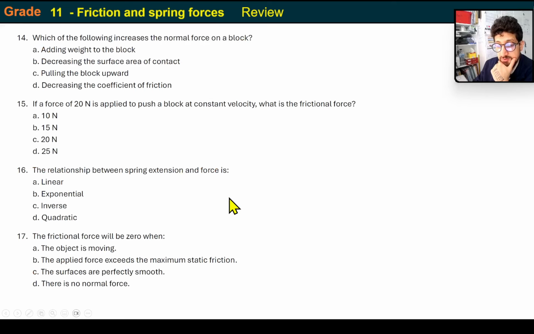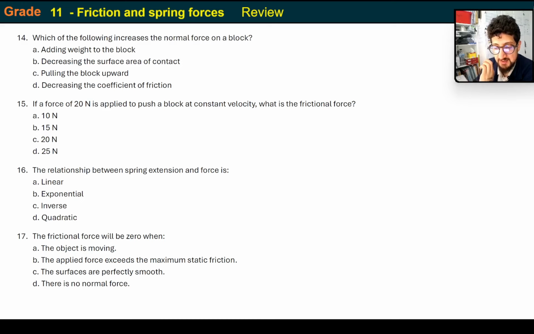Next, which of the following increases the normal force on a block? The normal force is going to increase if you increase the weight on the block. Decreasing the surface area of contact? Pulling the block upwards?